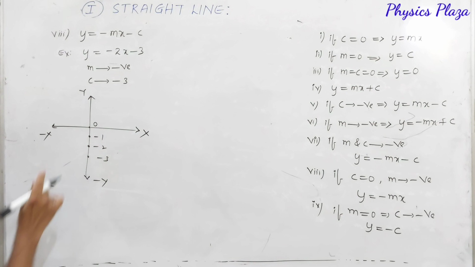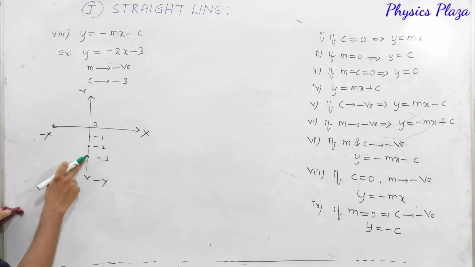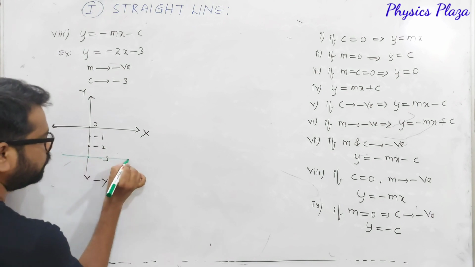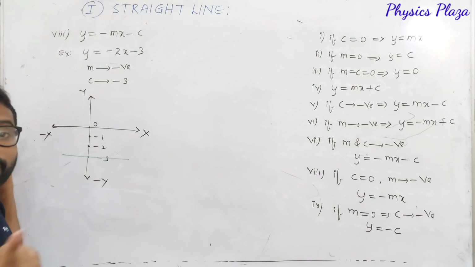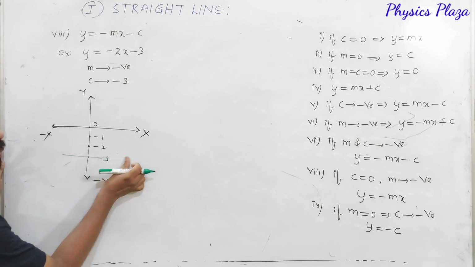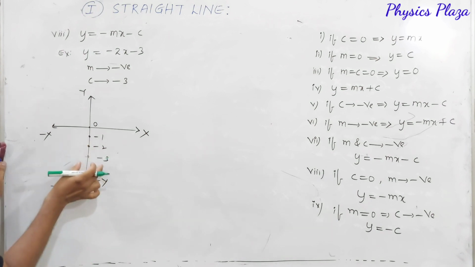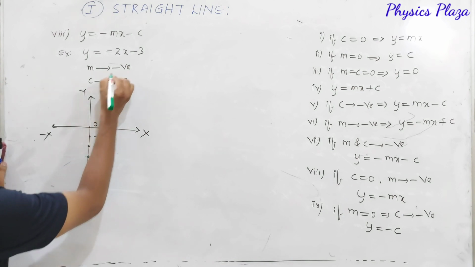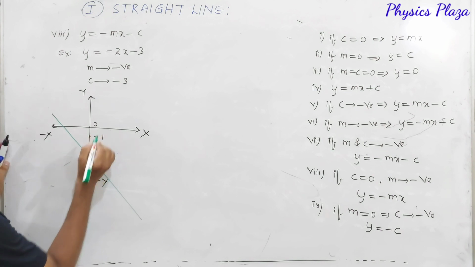So try to understand where that straight line should cut, dear children: at minus 3, and there should be some slope. Some children may get a doubt: sir, why can't it be like this? Of course, the y-intercept is minus 3 only, but what about slope? Slope is 0 here, so it shouldn't be like this. We have to get a straight line that at any cost passes through this point, but with a negative slope. This is how it is going to be.